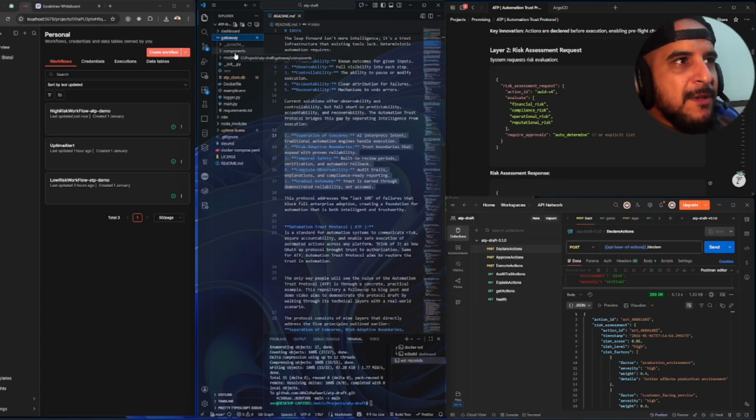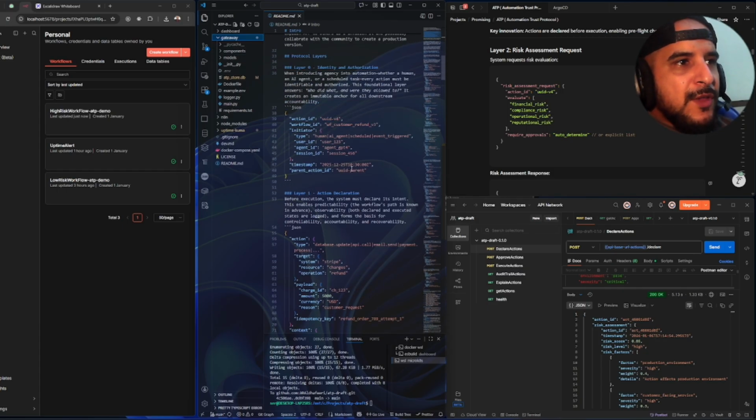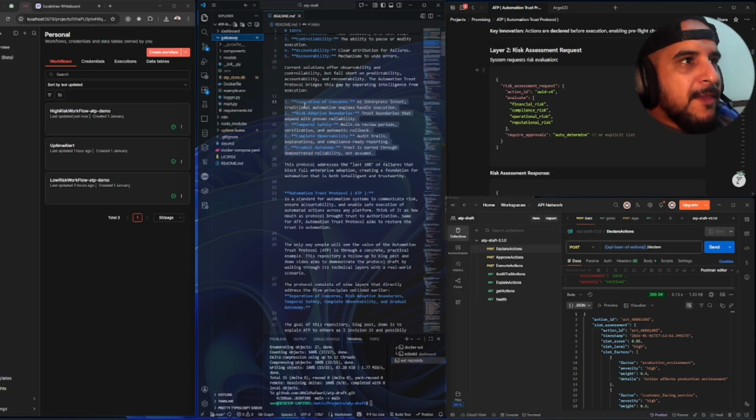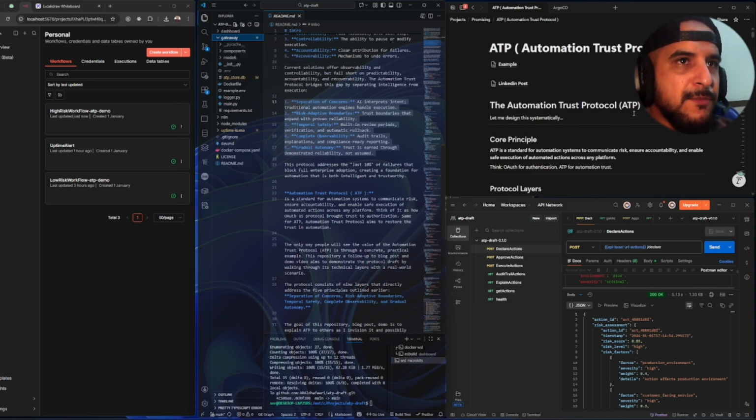So how did I implement it? I tried as much, to be honest with you, I tried as much to implement all this specification, right? I squeezed my brain as hard as I could in the past few days, but I missed a couple things. I missed a couple things, but let's just see a simple demo. And this simple demo, in my opinion, shows the value of ATP as a protocol, right?